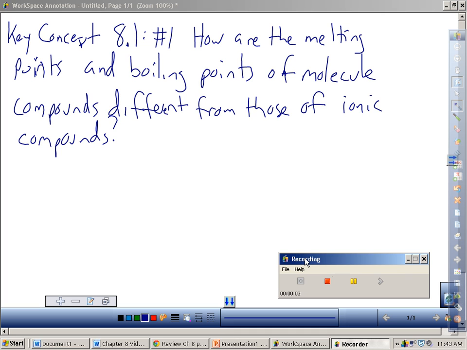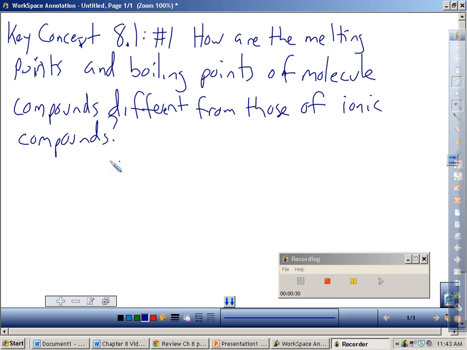Ionic compounds versus molecular compounds have different boiling points. To boil something, you have to break the bonds. So that means the stronger the bonds are, the higher you have to raise the temperature. If something has weak bonds, it will boil at a low temperature. If it has strong bonds, it will boil at a high temperature, because when we boil something, we're trying to break those bonds.